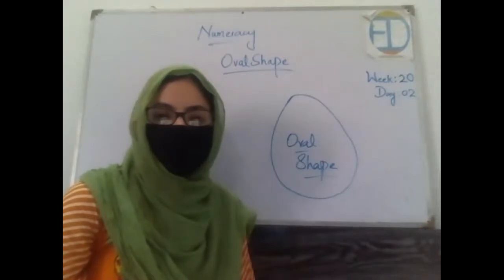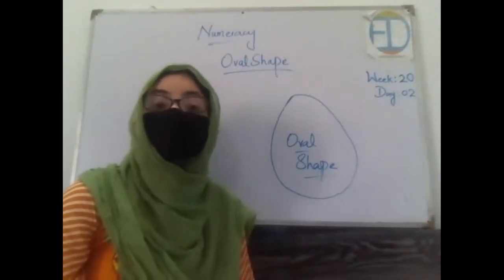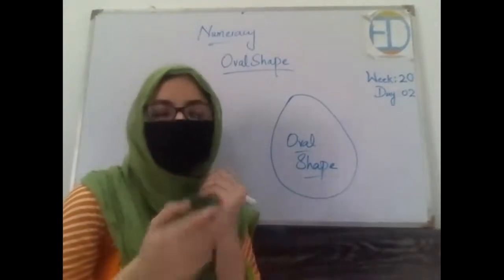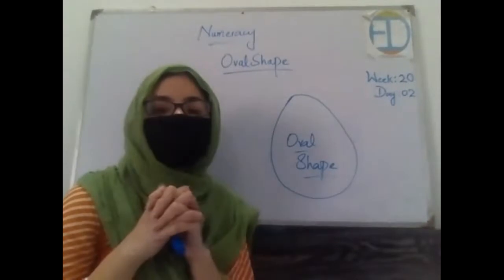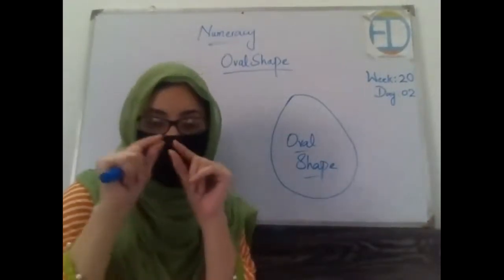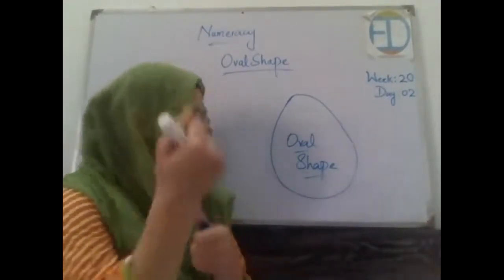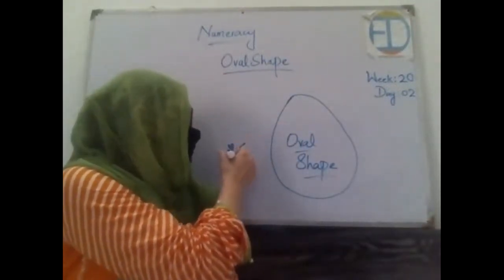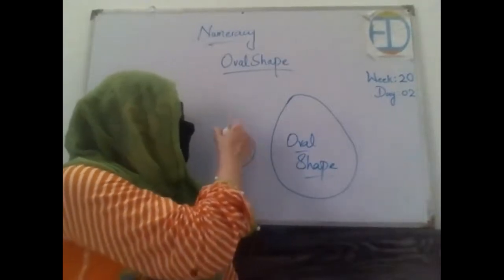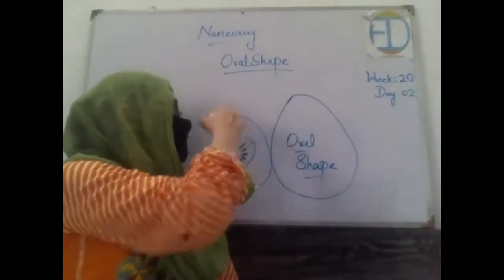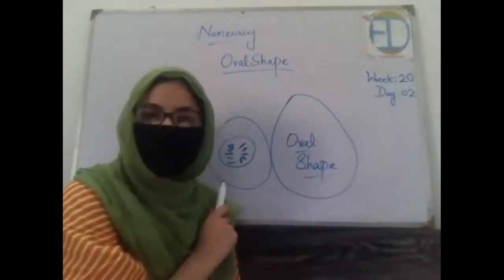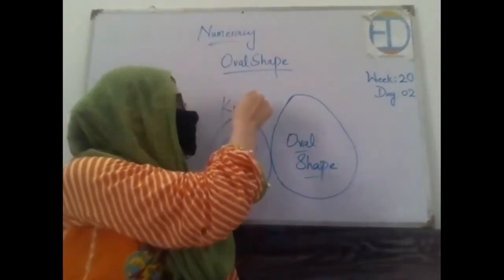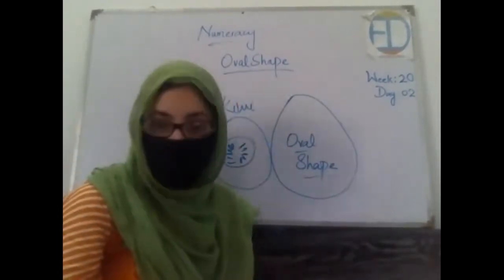Hurry up. There is this fruit, a very yummy fruit. Okay, let me give you the hint. There is this fruit which is very yummy, which is in a green color, and in the center it has some seeds like this of this shape. The seeds are like this, and the fruit is in this shape. Can you recognize this? It's kiwi. Very good. Okay. So kiwi also has an oval shape, right?